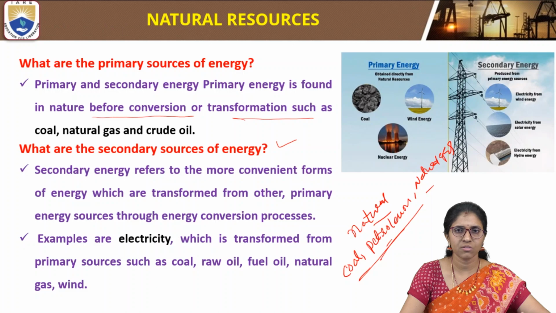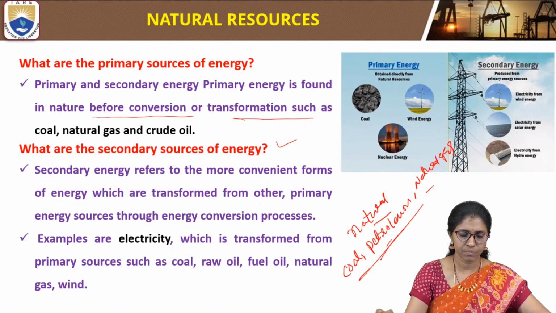They are found in nature before conversion or transformation.